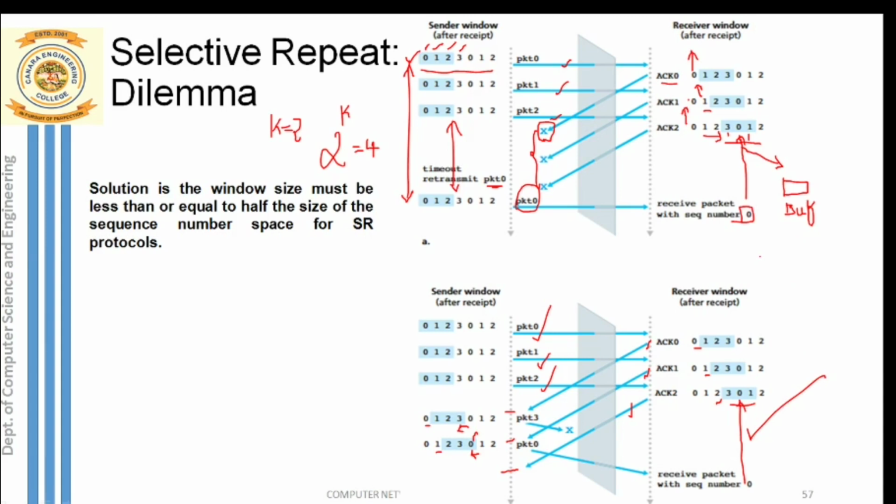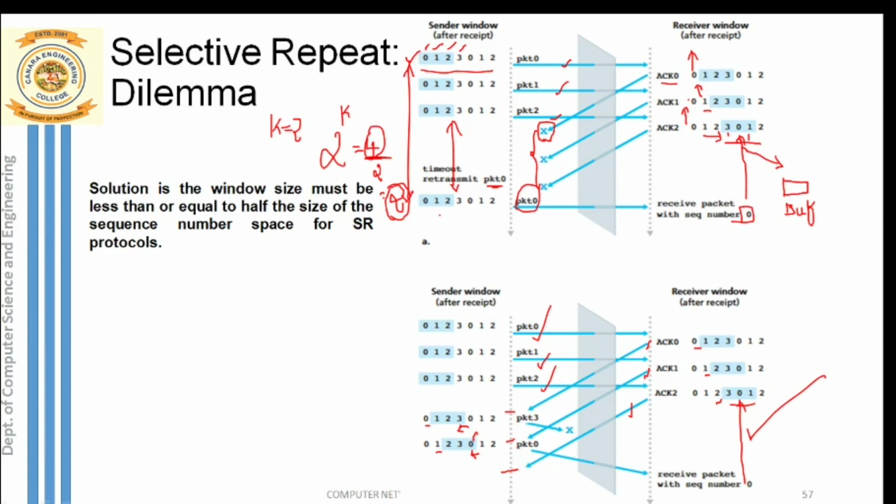But what could be the solution for this? The solution is our sliding window size. What is our sliding window size here? It is 3, meaning only 3 packets can be inside the window. Can I reduce this sliding window to half? If I use 4 sequence numbers to indicate the packets, that is 0, 1, 2, 3, I can take my window size as exactly half of this. So this window size can be only 2. If the sequence numbers used are 0, 1, 2, 3, then the window size could be half of that, only 2.